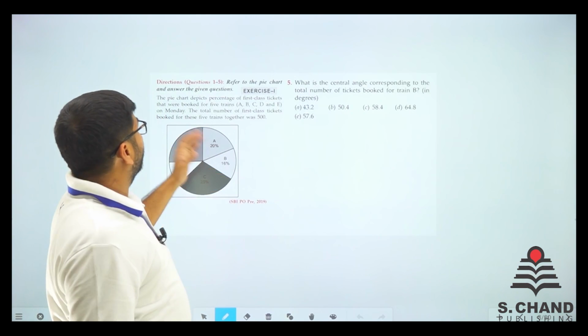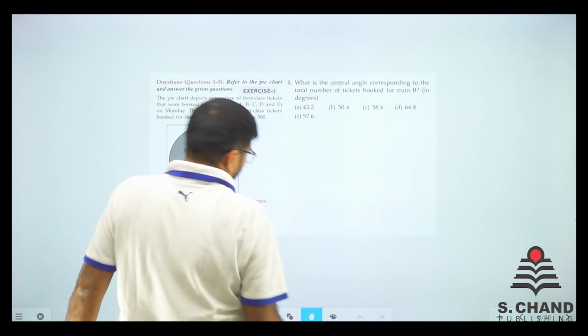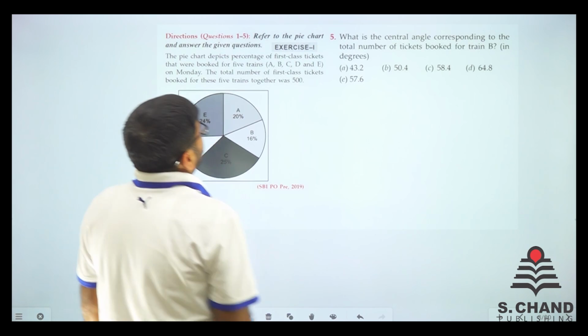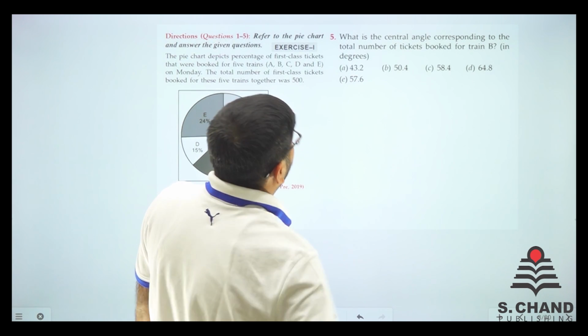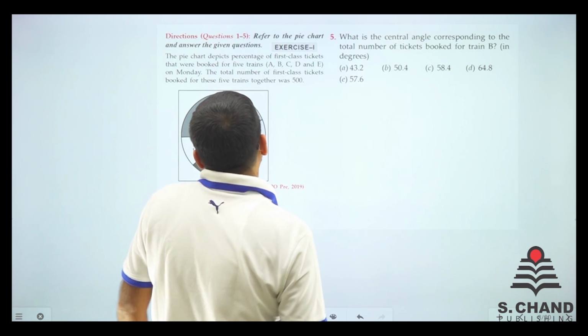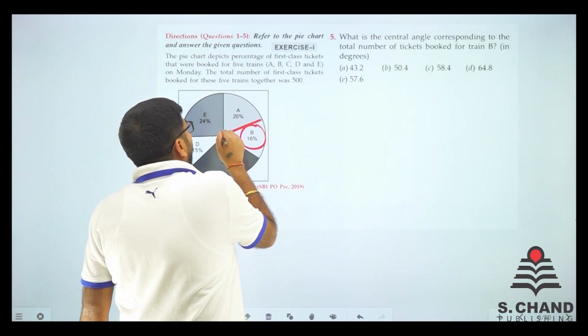So here we are with the last question of the first DI, that is a pie chart. Let's see what it says. What is the central angle corresponding to the total number of tickets booked for train B? So for train B you need to find the central angle.